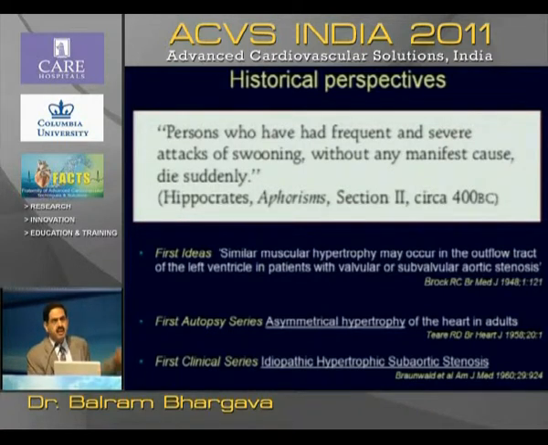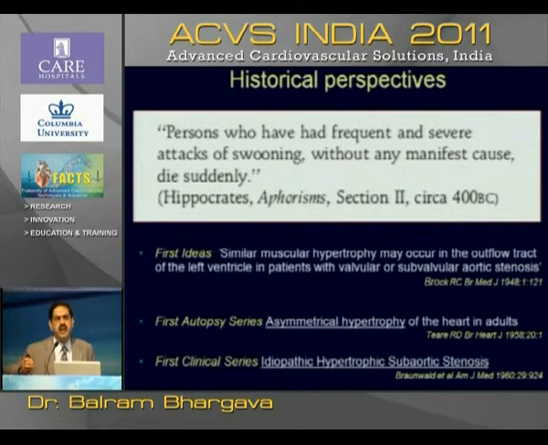Now, hypertrophic cardiomyopathy was described by Hippocrates. He described it in this form, that persons who had frequent attacks of swooning without any manifest cause die suddenly. This was 400 BC. Then we all know about Brock's procedure, which is done for subpulmonic obstruction.